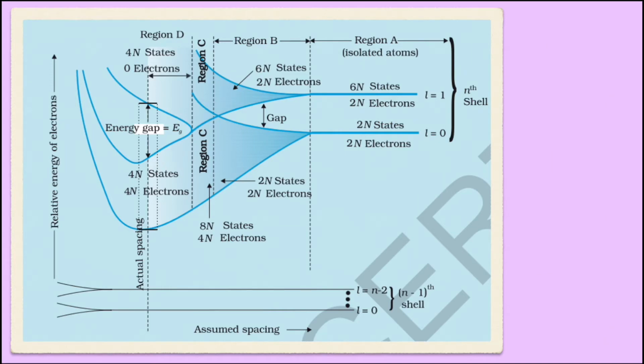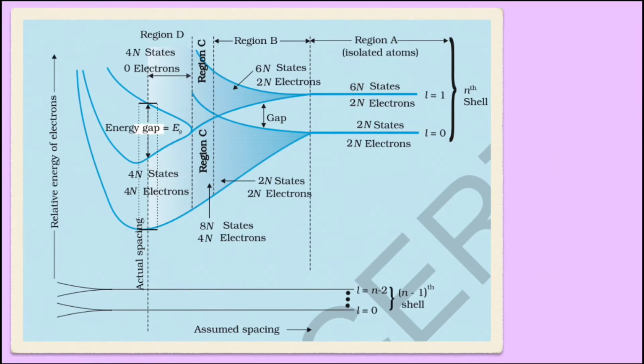This we have taken for the nth shell, and this entire graph is divided into four regions: region A, region B, region C and region D. In region A, when the atoms are a little away from each other, then S and P levels are separated by some energy gap. In S level, 2 electrons are possible, and in P level, 6 electrons are possible.